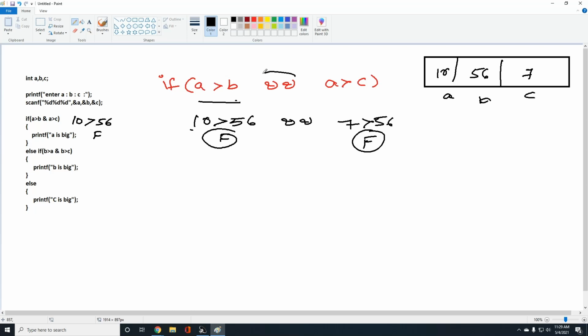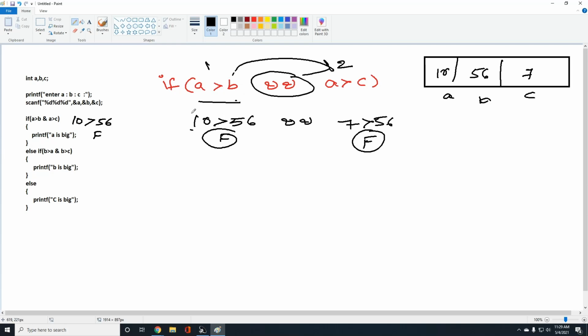Whenever you are going to use a double AND operator, if this is the first condition and this is the second condition, right? If you use double AND, even if the first condition is false, it will check the second condition also.